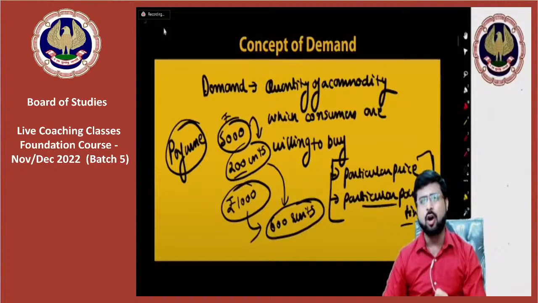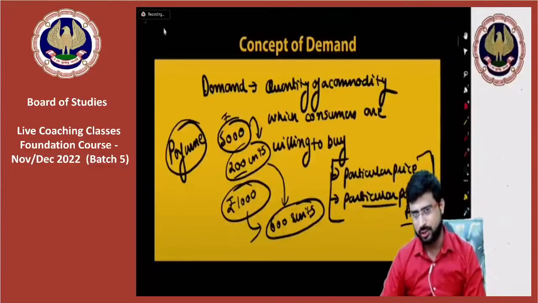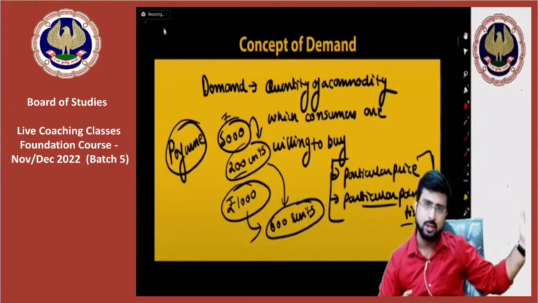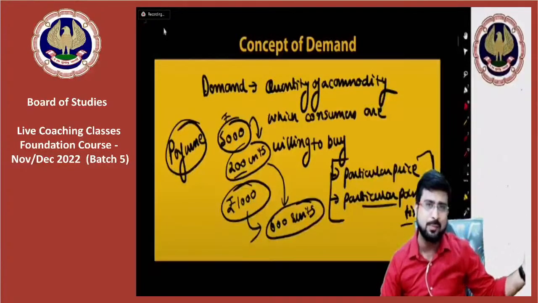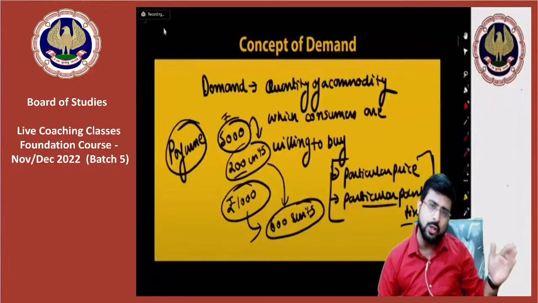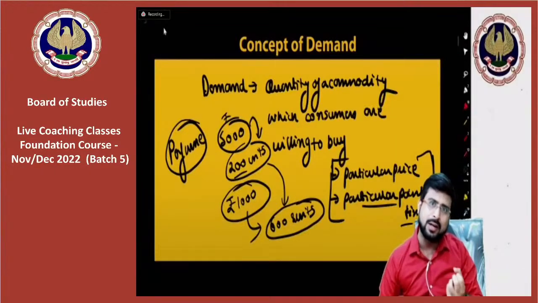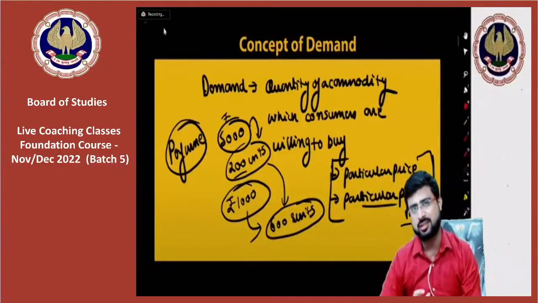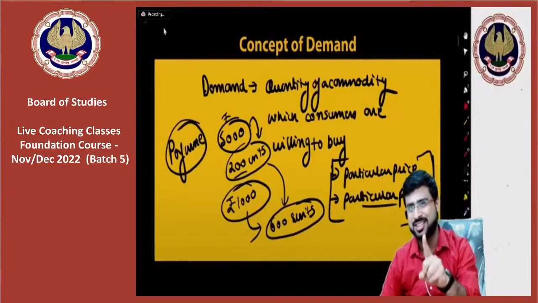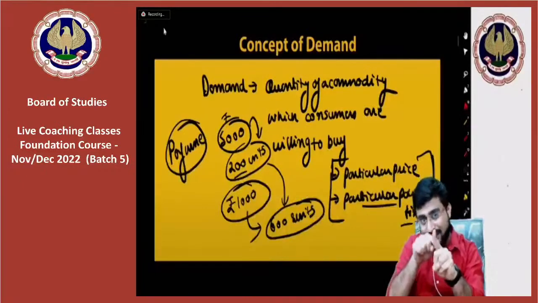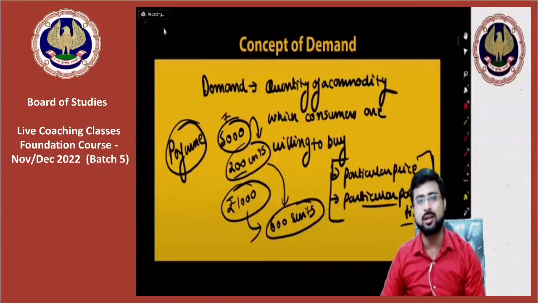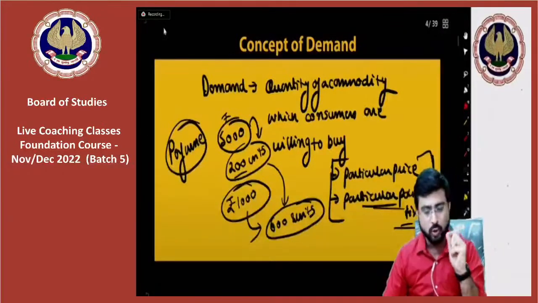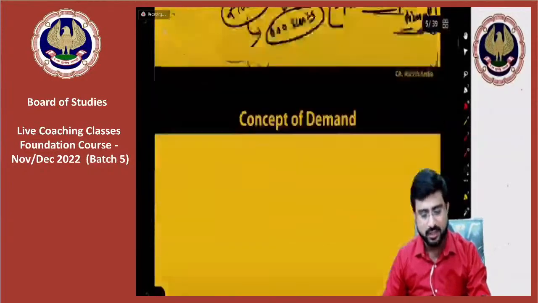Now guys, let's think of mobile phones. You see, mobile phones that we have today, let's go to our grandparents' generation. You will not find that many mobile phones in the hands of people. Then you come to your parents' generation. The mobile phones demanded by our parents' generation changed compared to the grandparents' generation. And now look at our generation. The demand for mobile phones has changed yet again. So it is also dependent on the time factor, and that is why in general terms, when we define demand, we define it in terms of time as well. Not only in terms of price, but in terms of time as well.